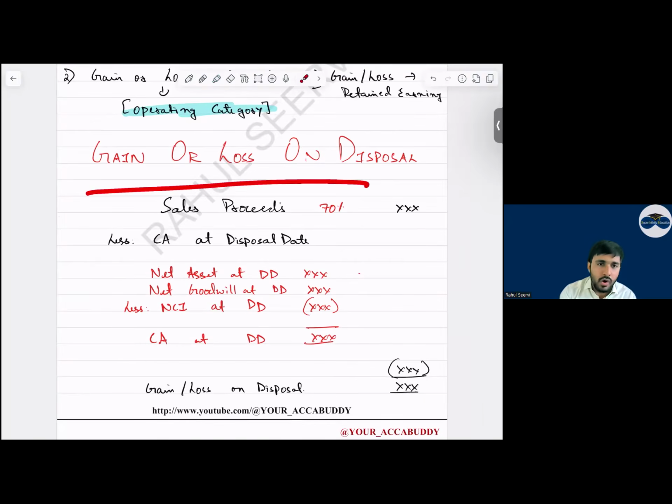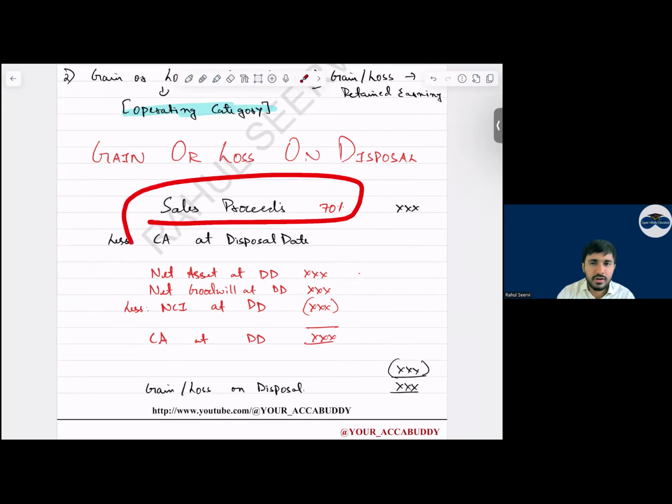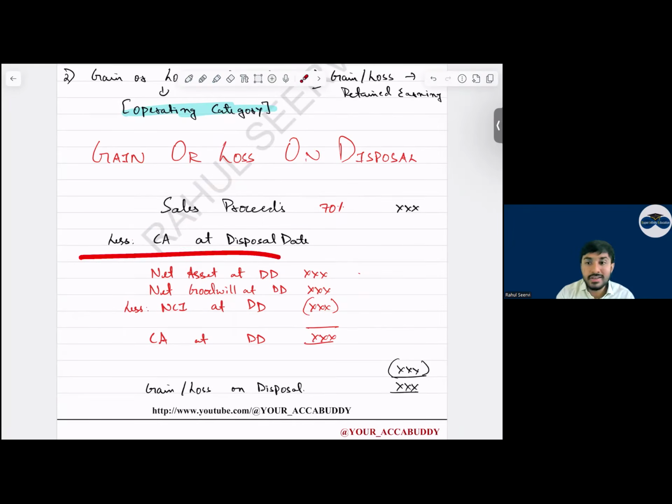See now, whatever is the sale proceed you have received on the sale of the 70% holding, mention that. Less carrying amount at the disposal date. Which will be the disposal date? The day when there is no control. So recognize the net asset at disposal date. Yes, sir. Whatever is the net asset at disposal date.